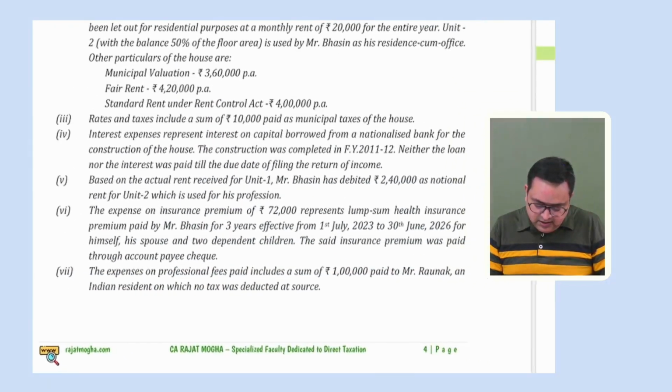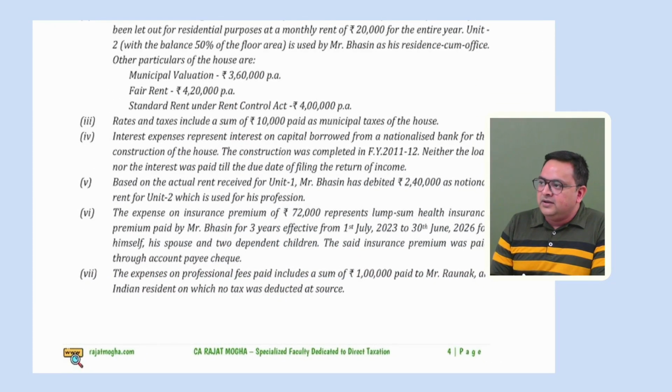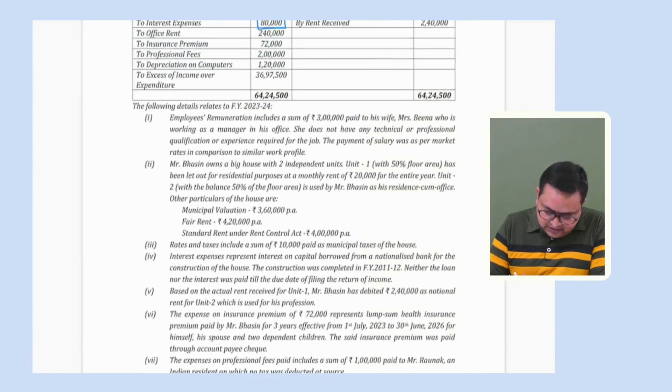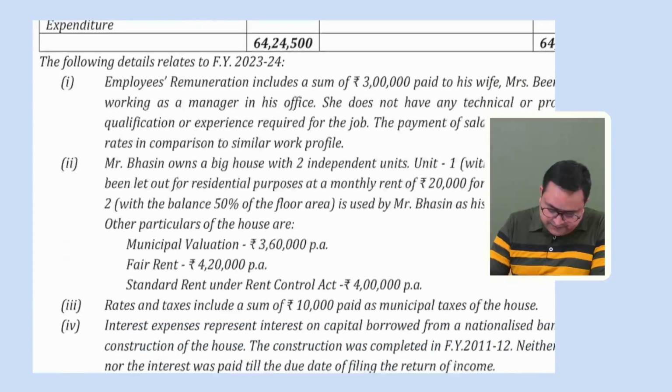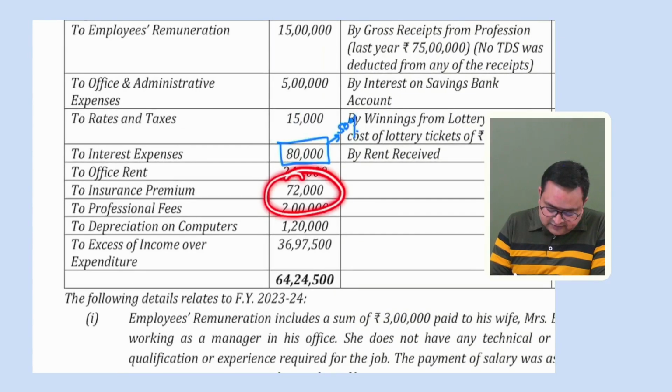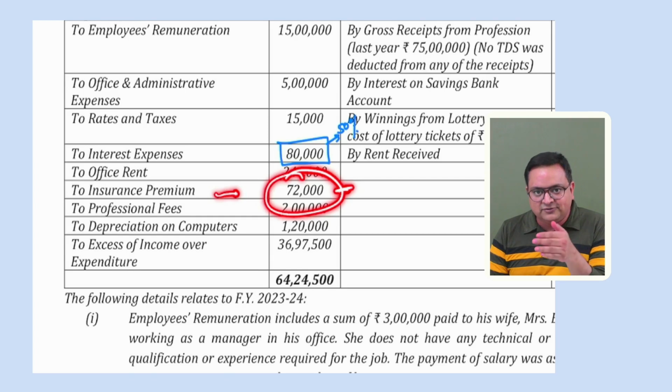Okay. Next point. Sixth point says, the expense on insurance premium of 72,000 rupees represents lump sum health insurance premium paid by Mr. Bhasin for 3 years, effective from July 23 to June 26, for himself, his spouse, and 2 dependent children. The said insurance premium was paid through account payee cheque. First of all, tell me, this 72,000 rupees which this person has debited, is this insurance premium related to his employees, or is it for himself and his family?